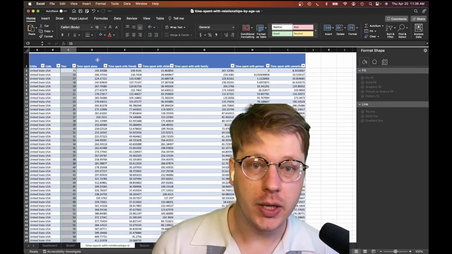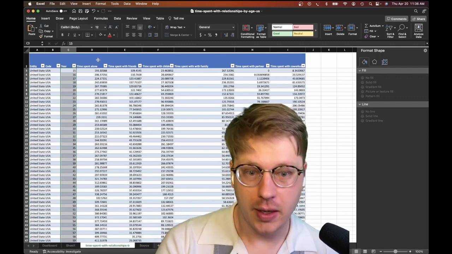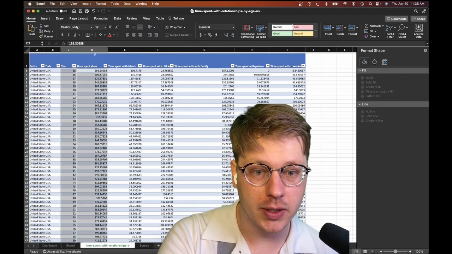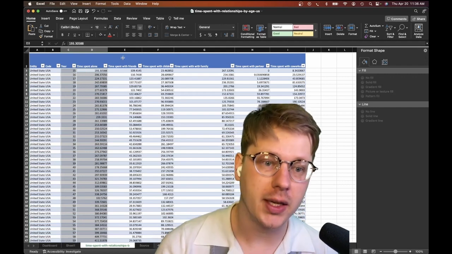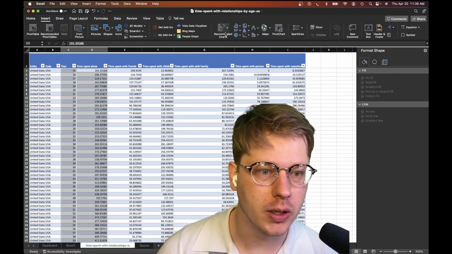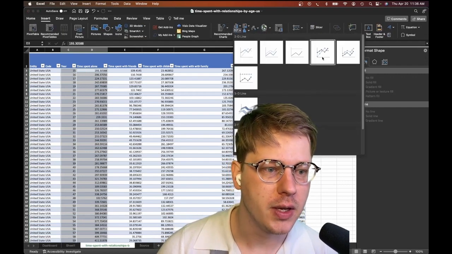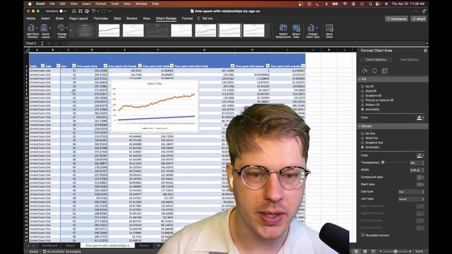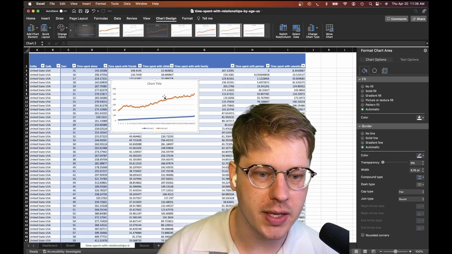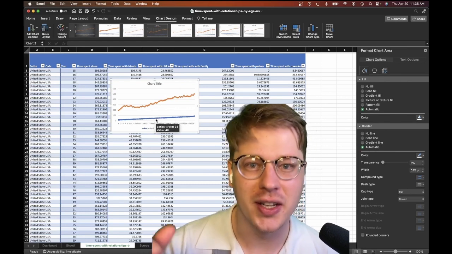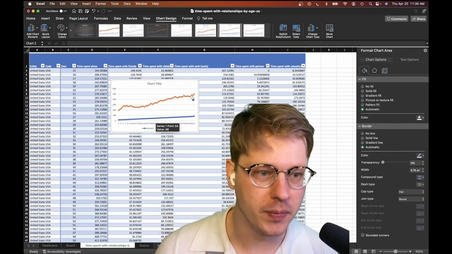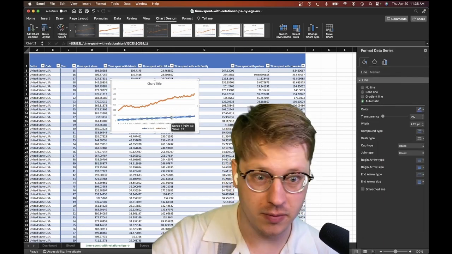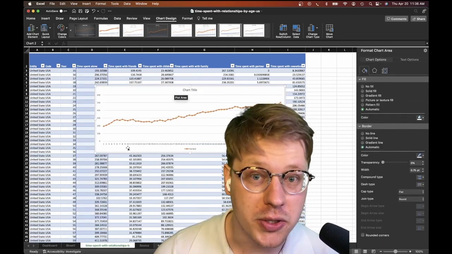So first things first, we want a chart showing time spent alone, right? And so we know we want our year, and then we also want time spent alone, this column. We've highlighted both of them, and under the Insert tab, we're going to drop in a line chart. Now, here's the thing. We drop this in, kind of looks weird. It's plotted both series separately, meaning time spent alone is here, but age is here. We don't want age as one of our series. We want age as our label. So we can click into that line, just delete it, and that looks good, but there's a problem.